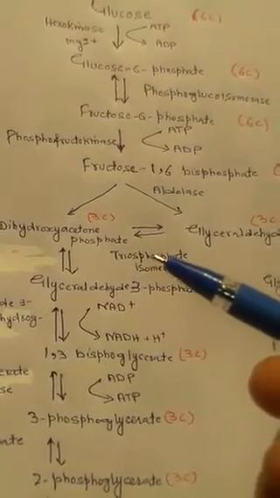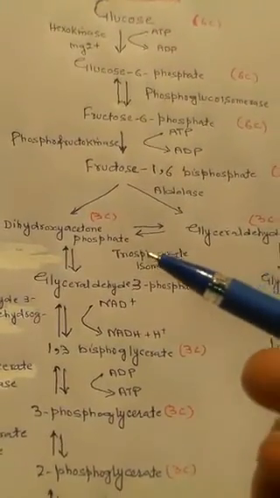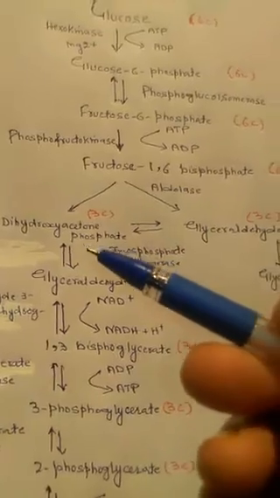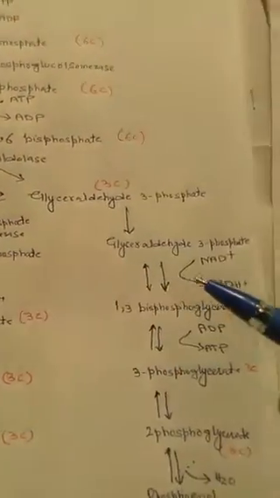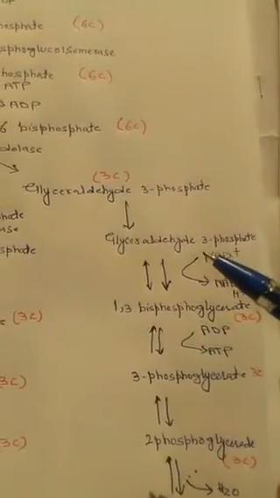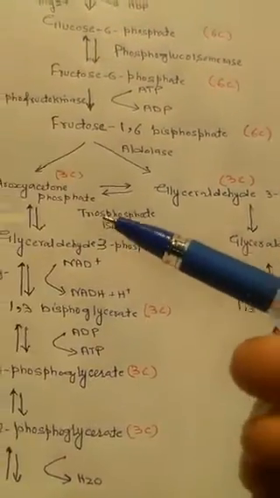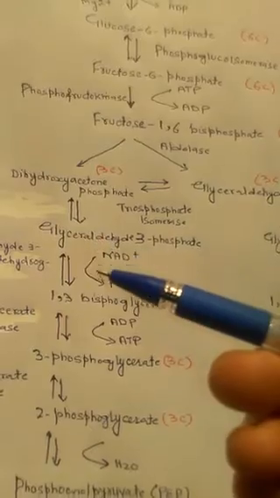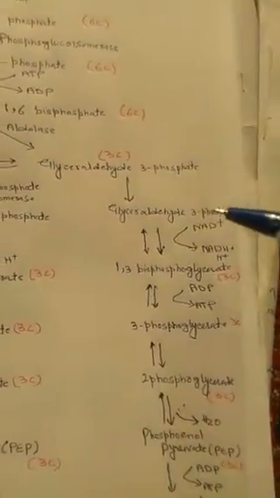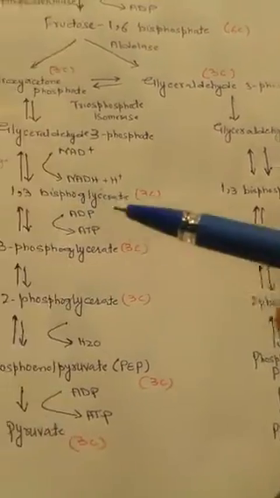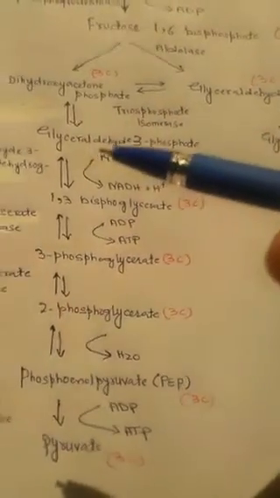Triose phosphate isomerase. And then here glyceraldehyde 3-phosphate, glyceraldehyde 3-phosphate. Then from here two paths, two identical paths, from glyceraldehyde 3-phosphate.